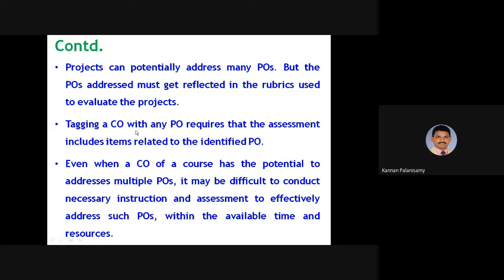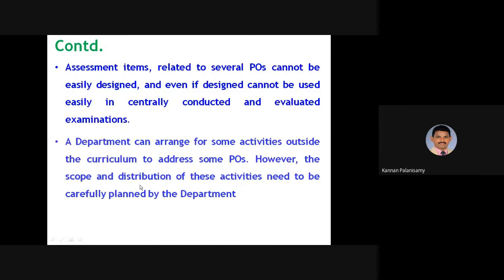And tagging a CO with any PO requires that the assessment includes items related to the identified PO, right? And even if a CO of a course has the potential to address multiple POs, it may be difficult to conduct the necessary instruction and assessment to effectively address such POs within the available time and resources, right? So this point also has to be considered.